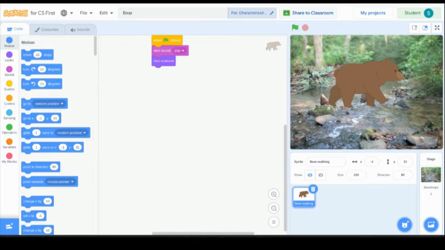Okay, so again, that's an upgrade, and I will show you that in a minute. But again, all of the Scratch projects are saved automatically, and they're shared automatically with their teacher.